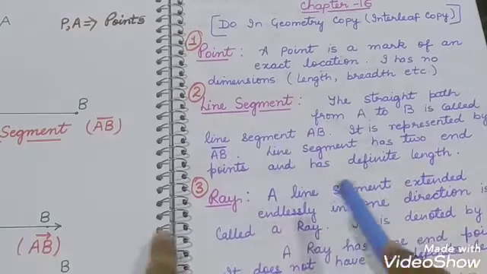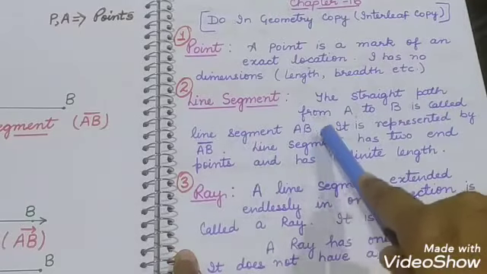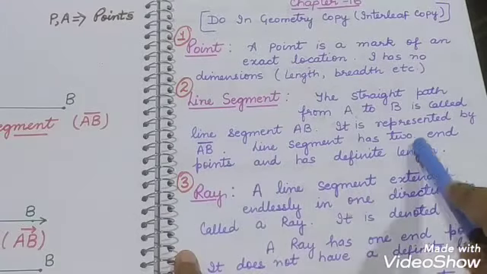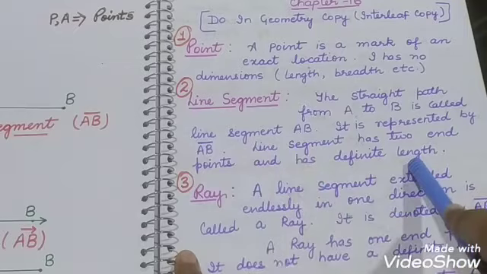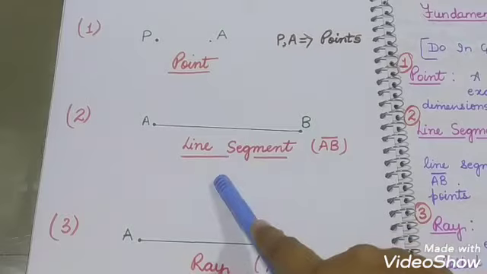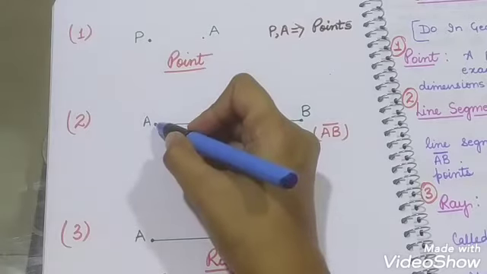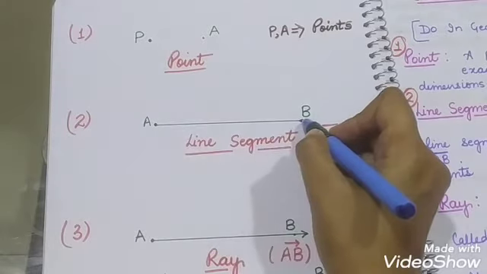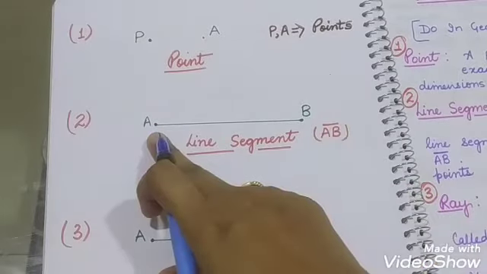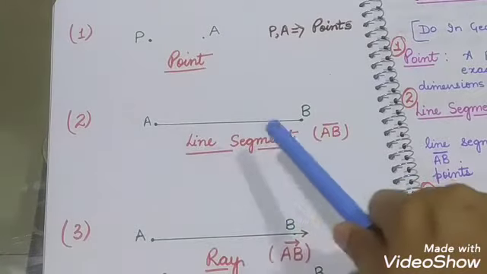What is a line segment? The straight path from A to B is called a line segment. It is represented by AB with a dash above it. A line segment has two endpoints and a definite length. If we have one point A and one point B, and we join these two points with each other, then a straight line is formed, which is called a line segment.